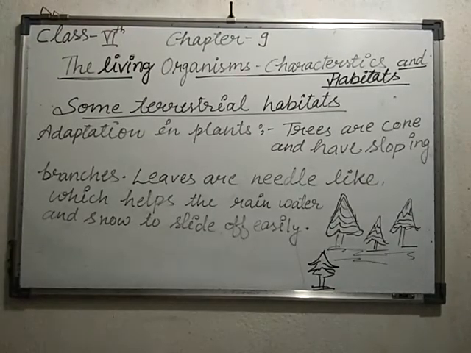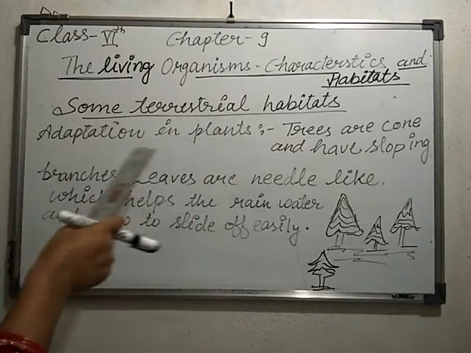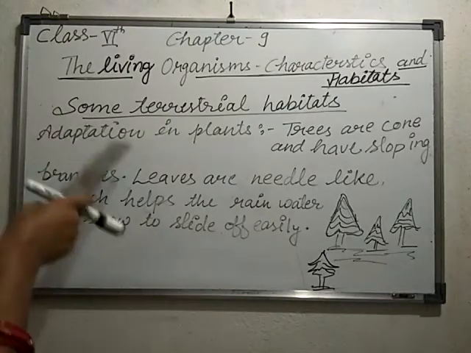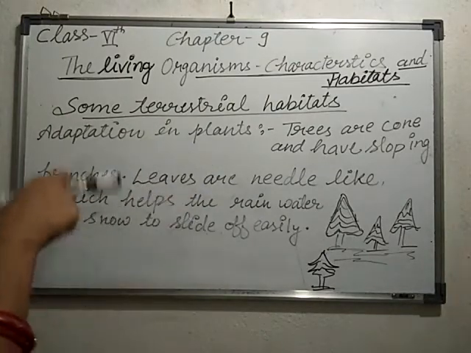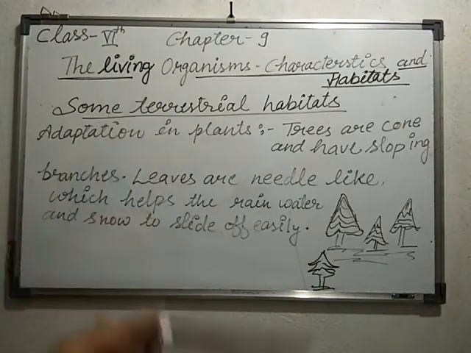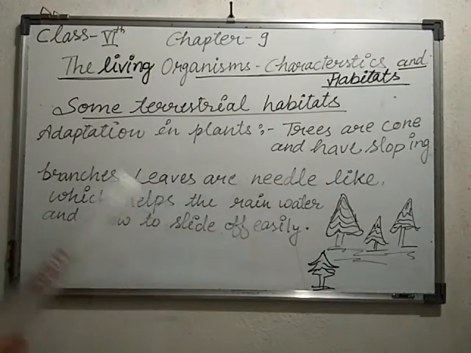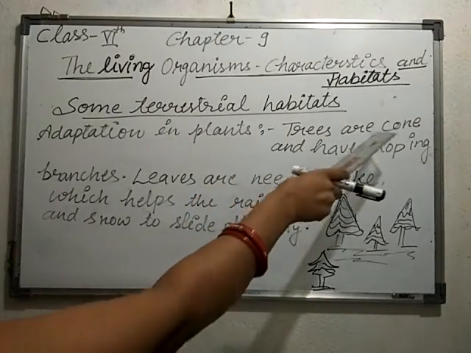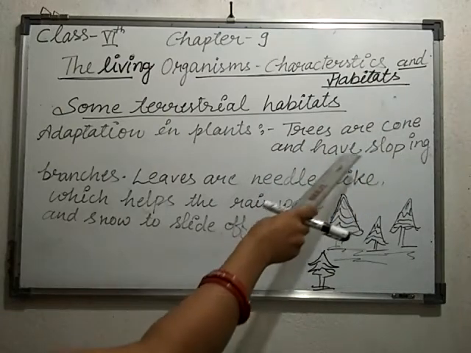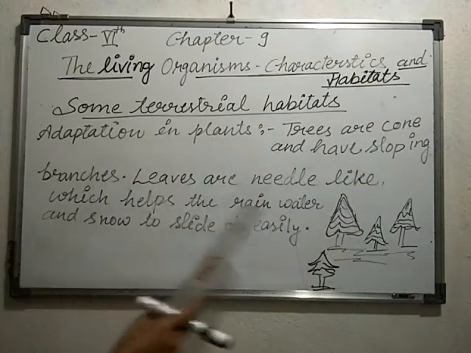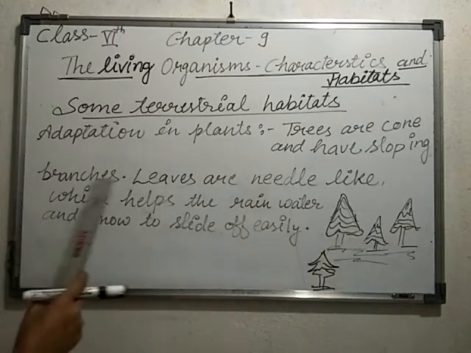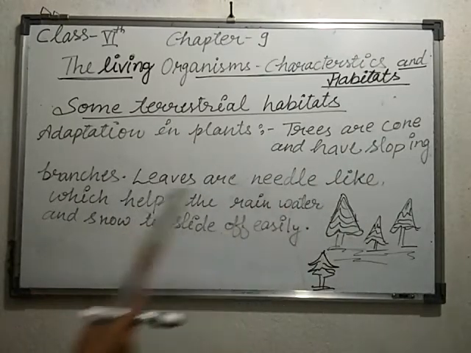So students, in this chapter we have already cleared most of the points. How will adaptation in plants occur in the mountain region? As you know, in mountain places it is very cold, and sometimes there is snowfall. So trees are cone shaped and have sloping branches. Sloping means downward; their branches are directed towards the downside. And the leaves are needle-like structures.